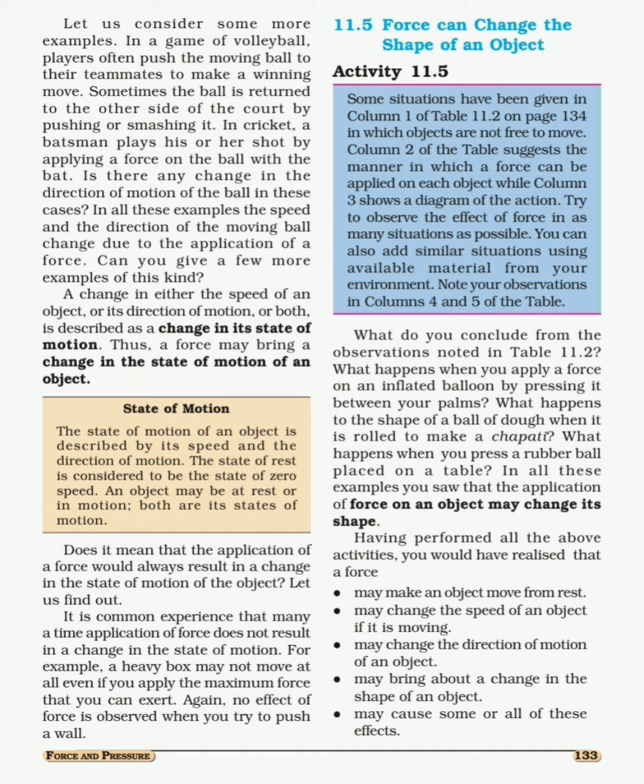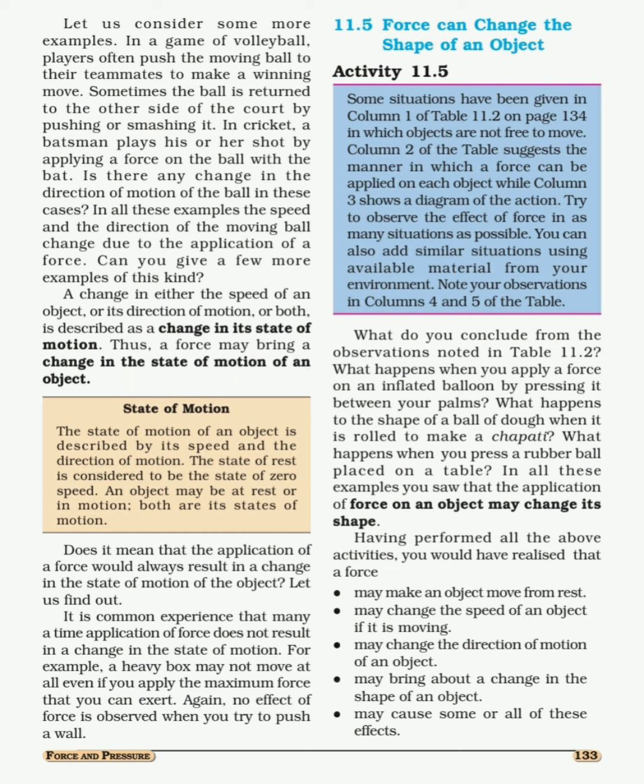You have to remember the two states of motion. You can imagine one object is moving, that is one state of motion. But when an object is not moving, when the object is at rest, at that time you have to consider the state of zero speed.